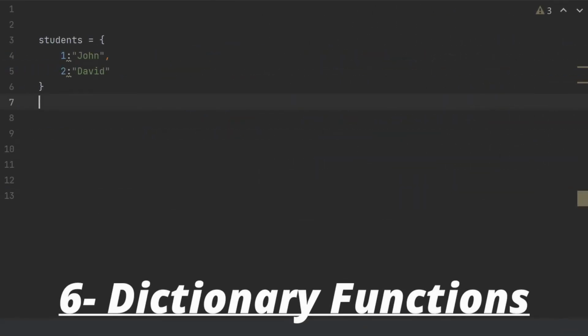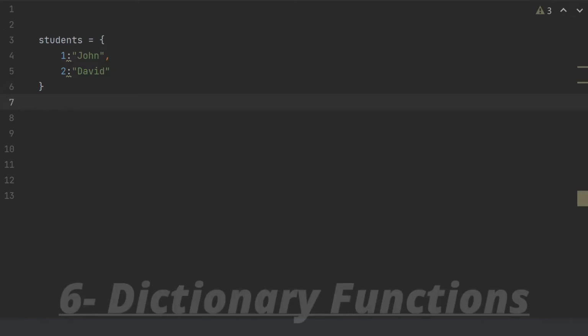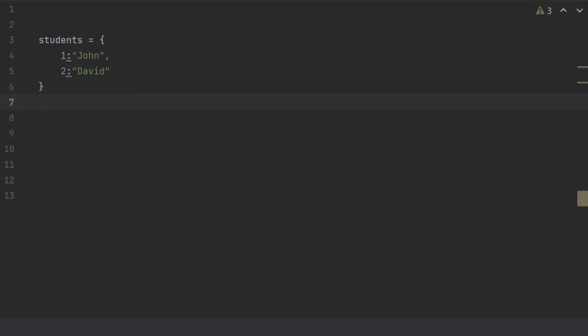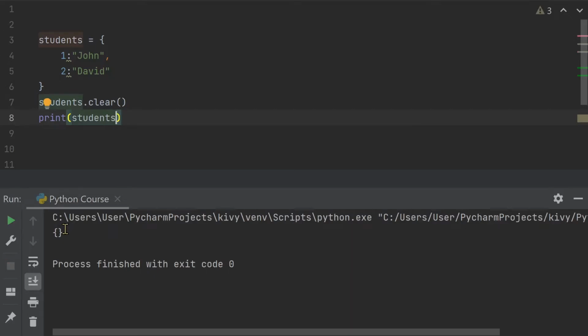We could use functions to modify our dictionary. Let me show you those functions. First, we have the clear function to clear our dictionary. Let's say I said students.clear, and what we'll do is it will clear my dictionary. So if I print my dictionary, I should get an empty dictionary.